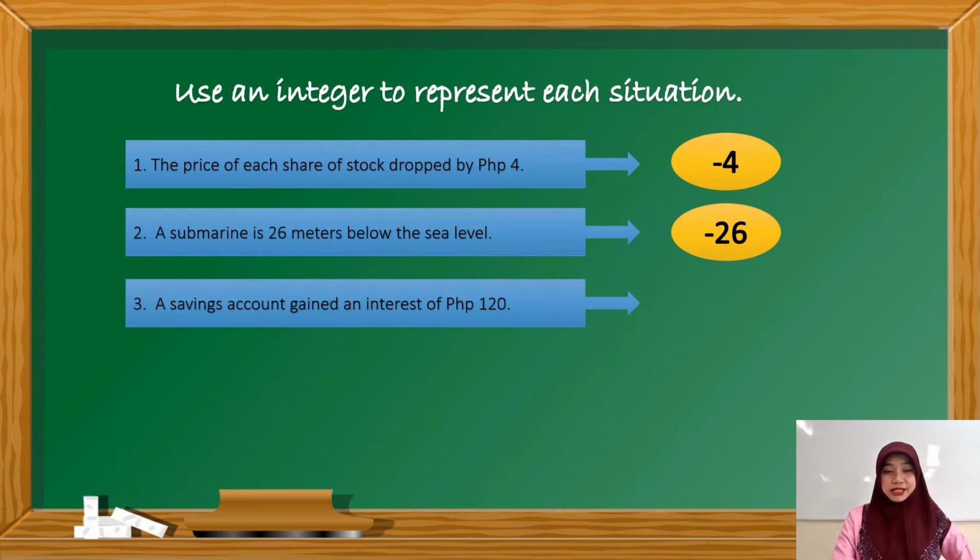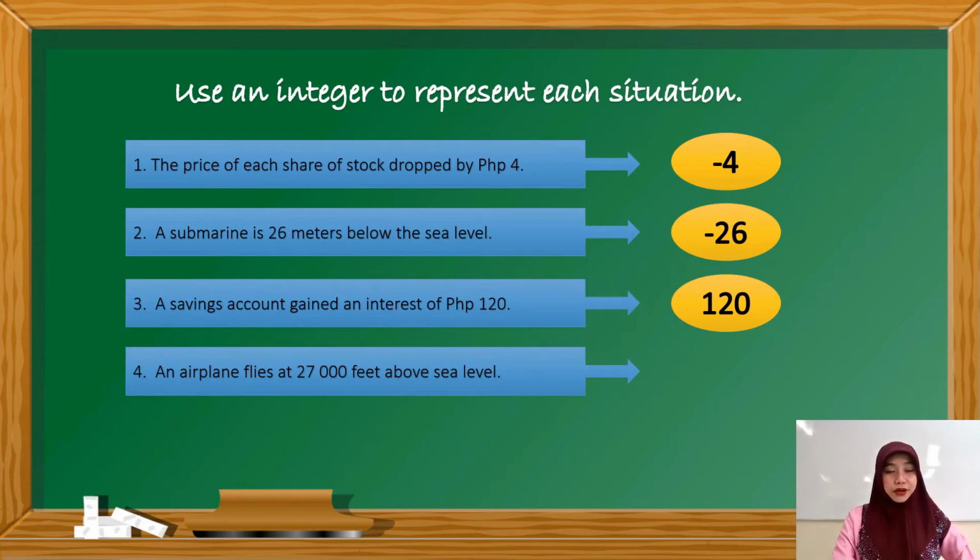Third, a savings account gained an interest of 120 pesos. Gain is a positive situation. Therefore, it is represented by a positive integer, positive 120. Fourth, an airplane flies at 27,000 feet above sea level.